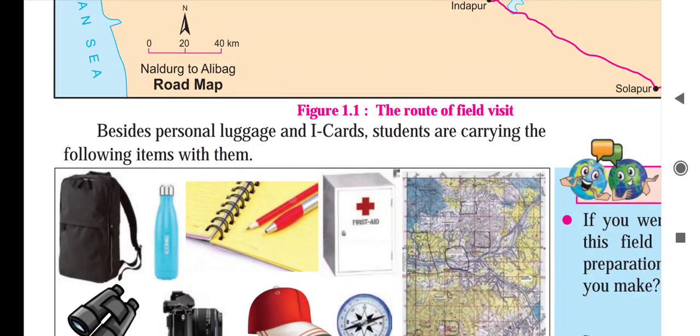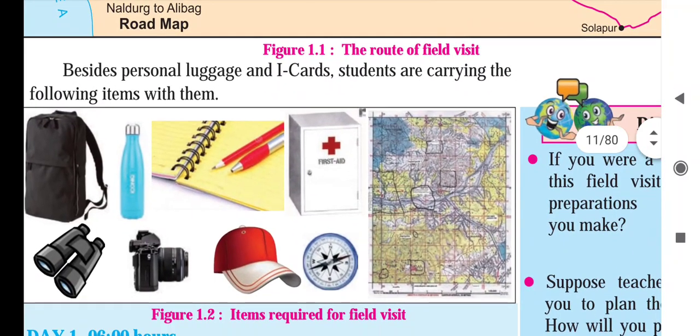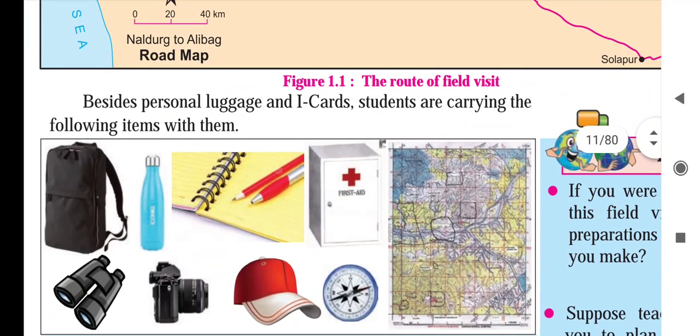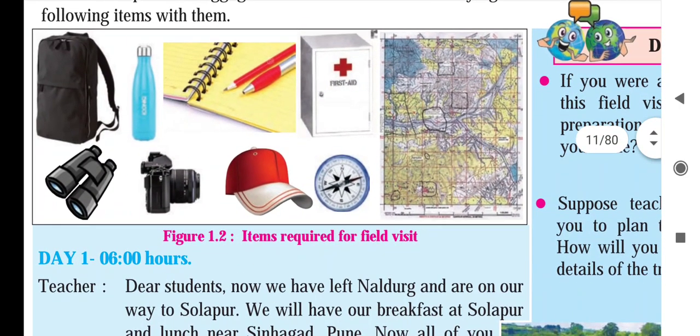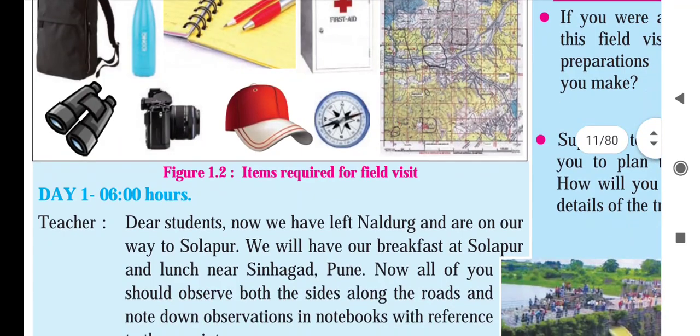Besides the personal luggage and iCard, students are carrying the following items with them. Which items are they carrying? Map, first aid box, notepad. In that notepad, notebook, pen, pencil, eraser, sharpener, whatever things children will require, they will keep with them. Water bottle, bag to carry all the things. Then binocular, camera, cap, compass, these things children will carry. These are all very important. iCard is very important for the children. Again, they will carry some personal things also.